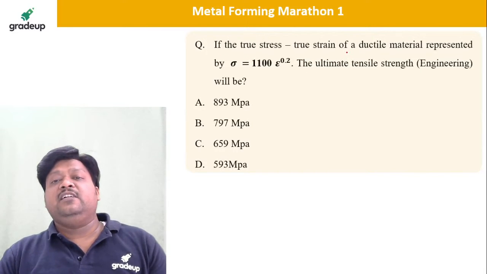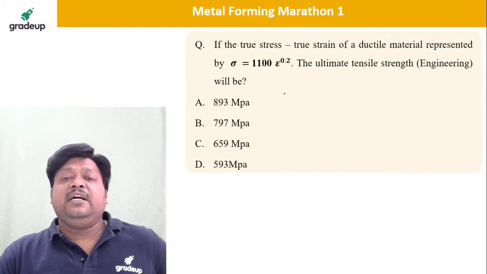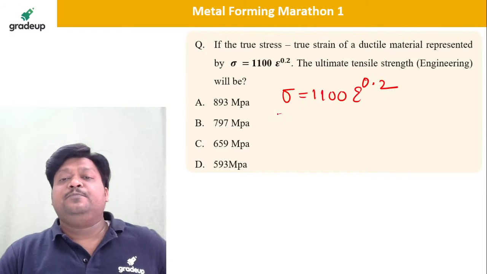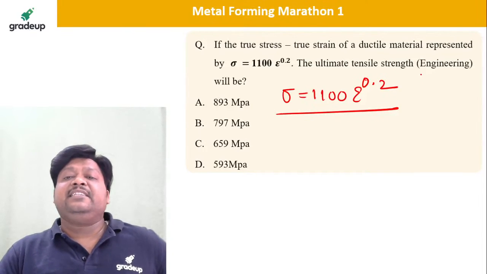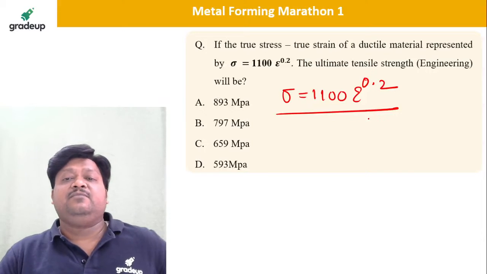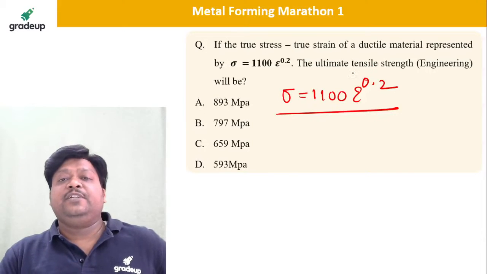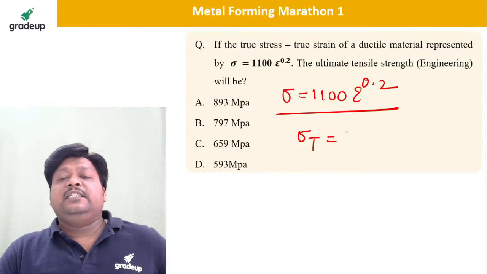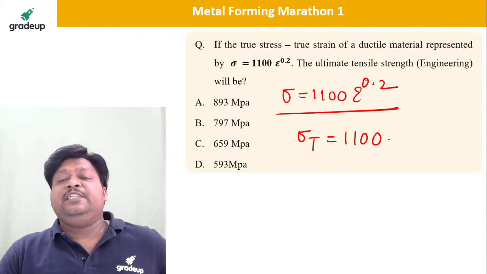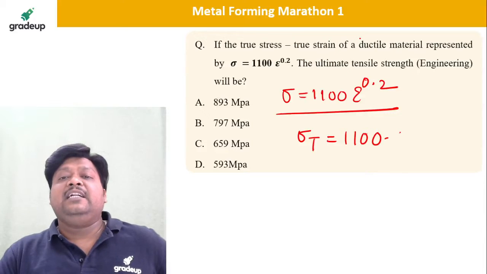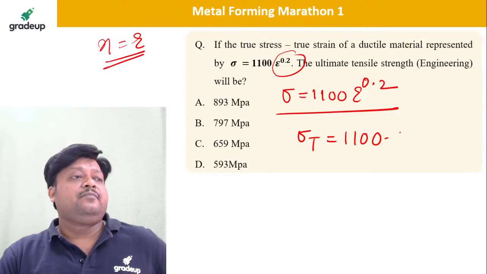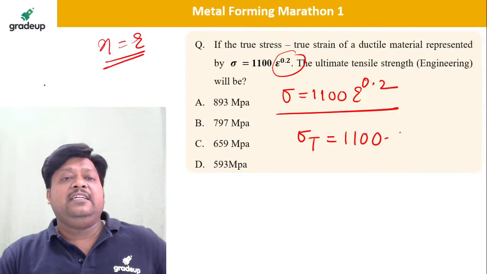So here, see, a very easy question. If the true stress strain curve of a ductile material is represented by sigma is equal to 1100 epsilon to the power 0.2, find the ultimate tensile strength, or simply our engineering strength. Sigma T is equal to K, that is 1100 into epsilon. At the ultimate point, dear students, you know that n is equal to epsilon.